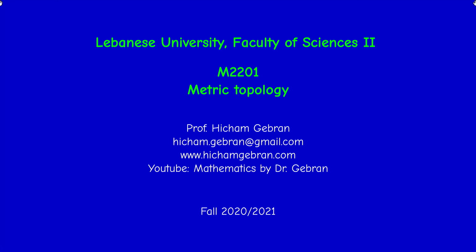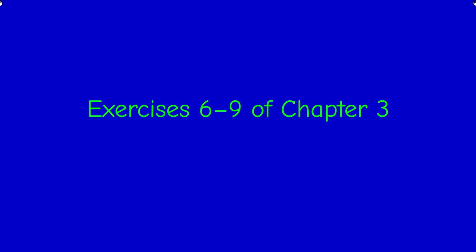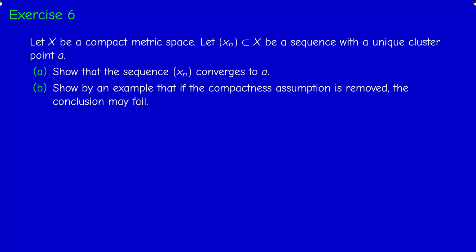Welcome back. In this video, I'm going to solve exercises 6 to 9 of chapter 3. Exercise 6. Let X be a compact metric space and let Xn be a sequence of X with a unique